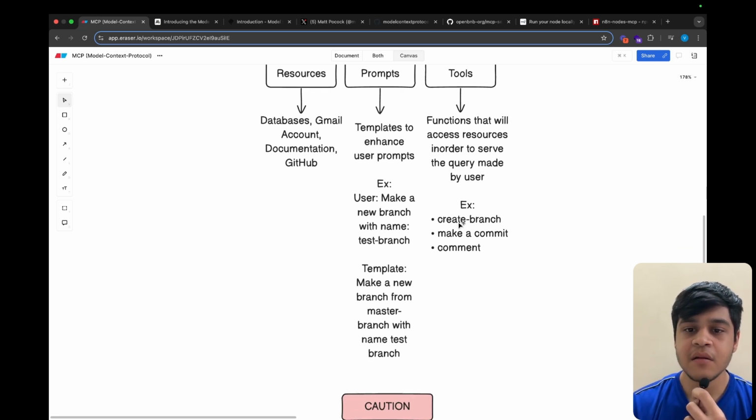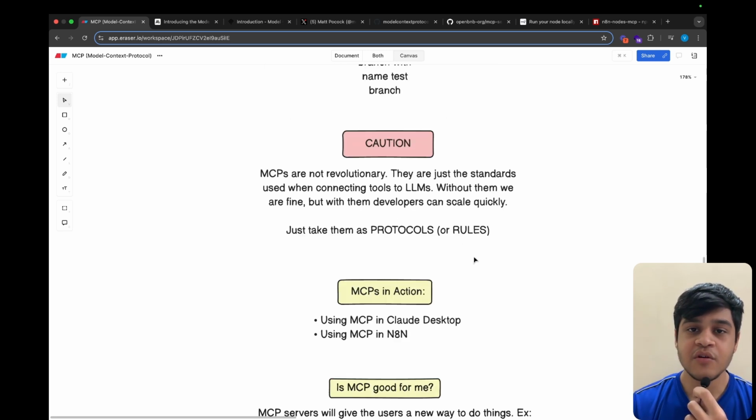So for example, in a GitHub tool we have create branch, make a commit, and comment. A caution that I would like to give you: MCPs are not revolutionary. Before MCP, we were able to connect the tools to our LLMs through unique APIs, but now after the MCP, we can connect our tools with the MCP servers, and then we can provide a unified API of the MCP server to our LLMs, which can access a variety of tools and functions at ease.